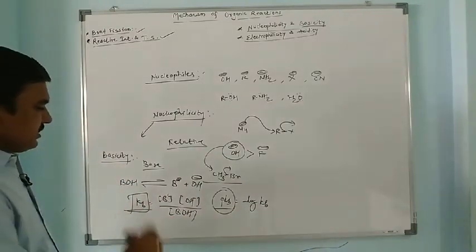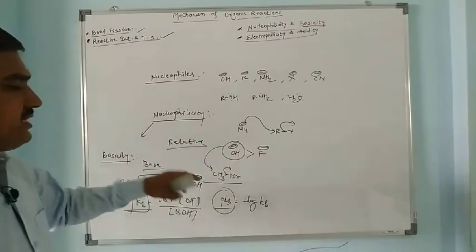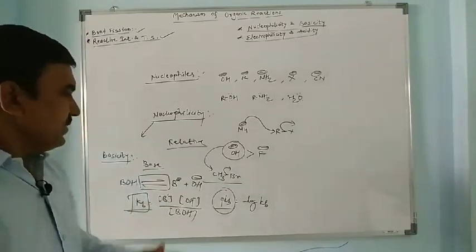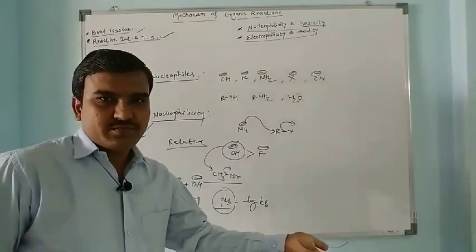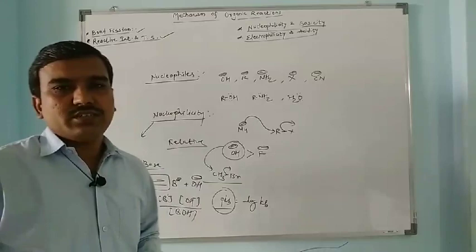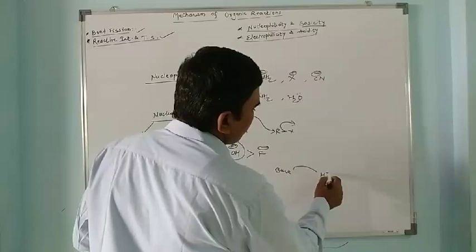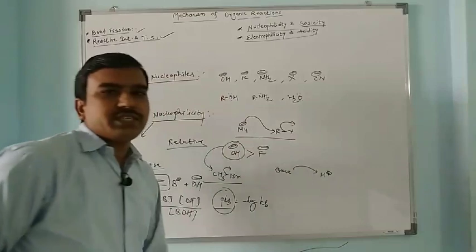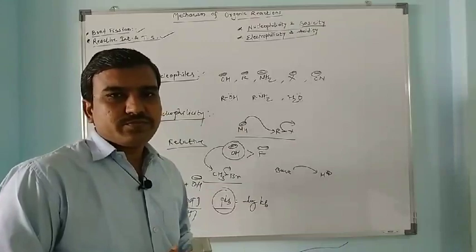So basicity basically depends on the equilibrium established between the base and its dissociated ions. It depends on the shifting of the equilibrium. If the equilibrium shifts to the right, then the basicity is higher. So this is the difference between basicity and nucleophilicity. Bases make a bond with a proton, how fast they accept a proton, while nucleophiles make a bond with an electron deficient substrate. Actually both terms are closely correlated to each other.